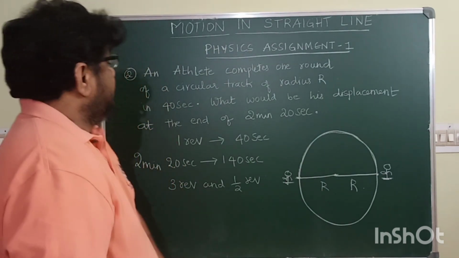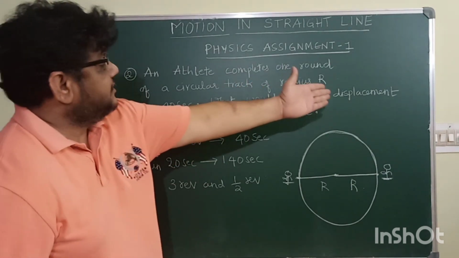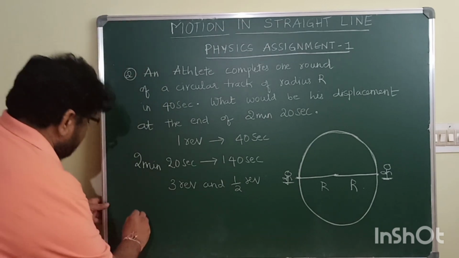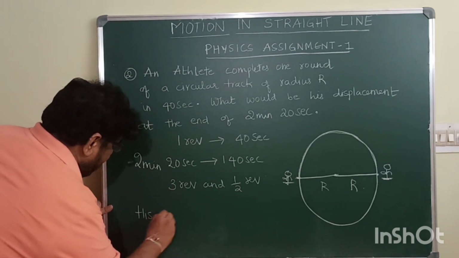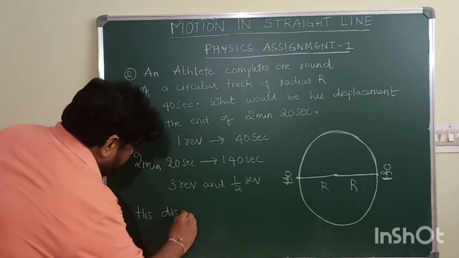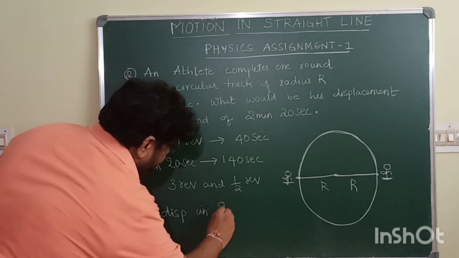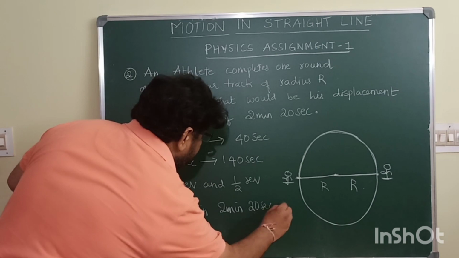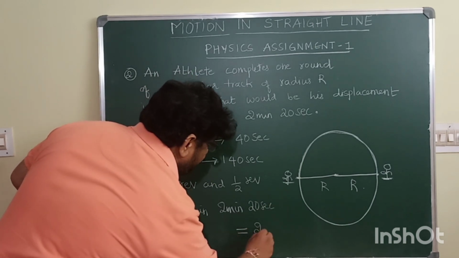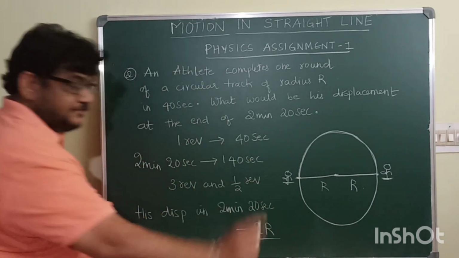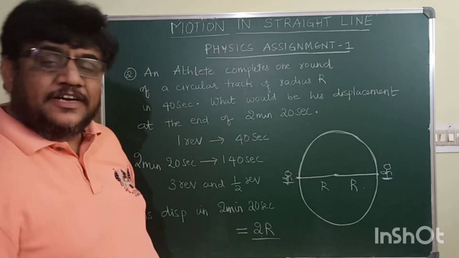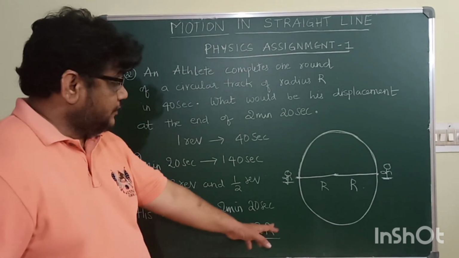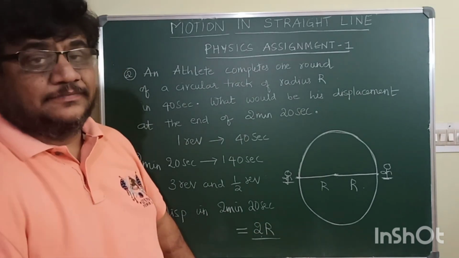So his displacement in 2 minutes 20 seconds will be 2 times of capital R.